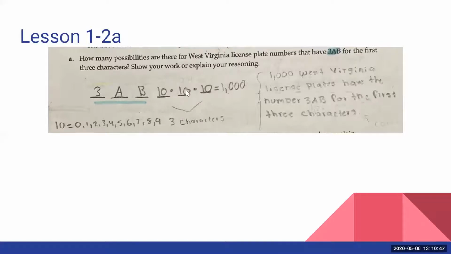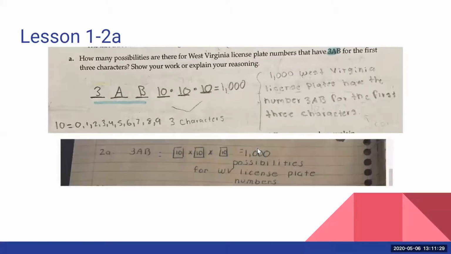Since they are independent, it doesn't matter what happened here, we still have 10 options here. We still have 10 options at the end. And again, that's because as part of our requirements in number 2, it says the last 3 characters are digits from 0 to 9. So that's where the 10 is coming from. This person showed that very clearly. When they multiply the 3 back here, we're not worried about the first ones because those are set, but we get 1,000. 1,000 license plates could be made in West Virginia with the numbers 3AB there at the back.